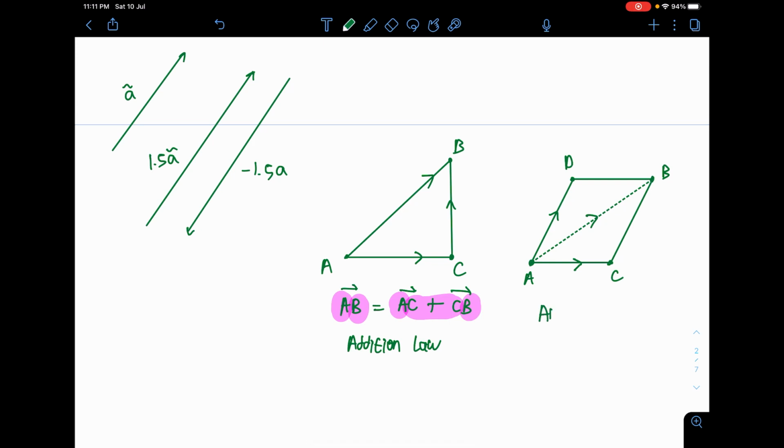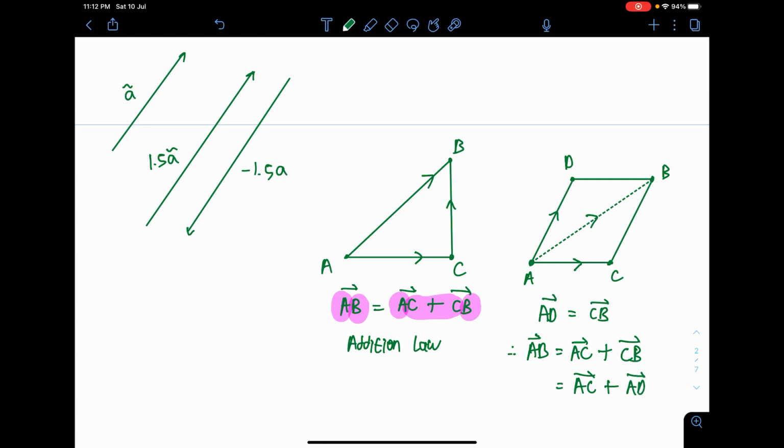Meaning vector AD is pretty much the same thing as vector CB. Hence, if I want to use the vector addition formula, of course I will use AB equals AC plus vector CB. And let's just say that you don't have the vector CB. Well, you can just put down plus vector AD instead.